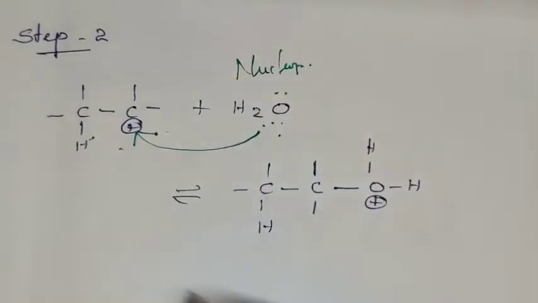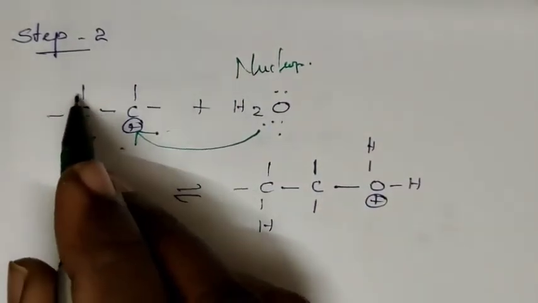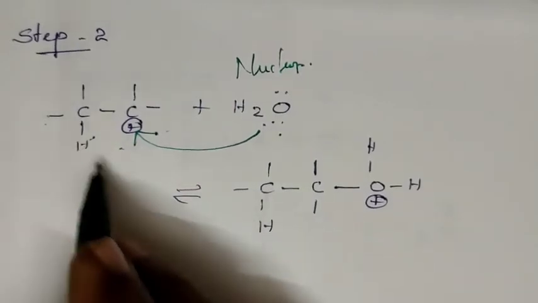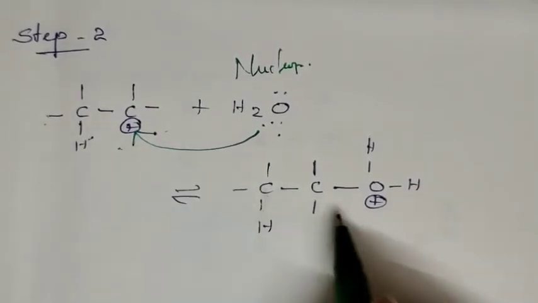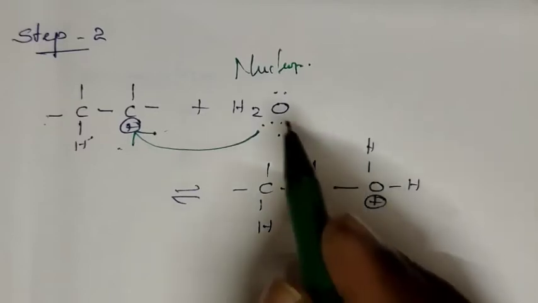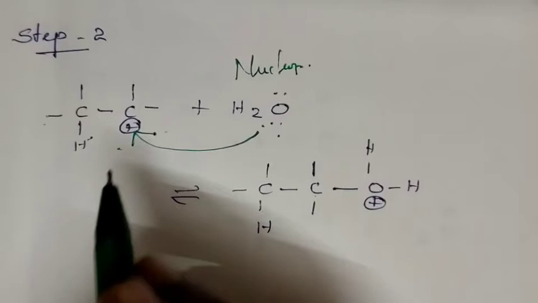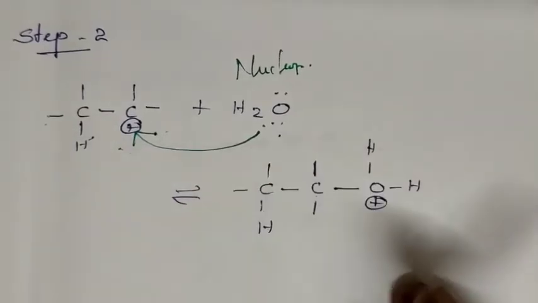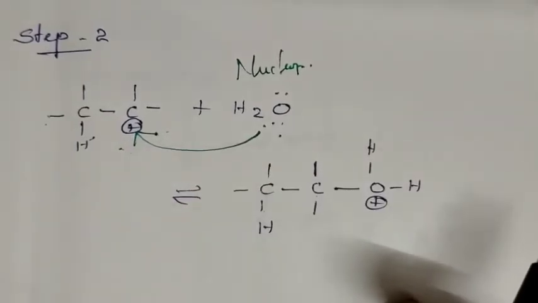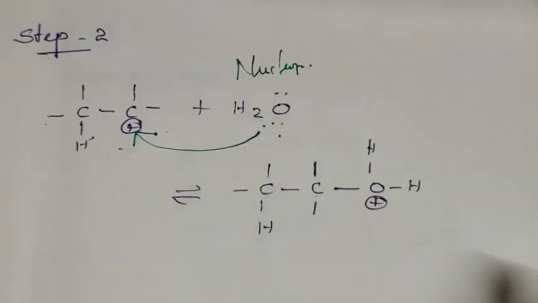This addition is called nucleophilic addition. This bond has no change, this hydrogen has no change, and the oxygen adds, that is, the water molecule gets added. This is the second step.